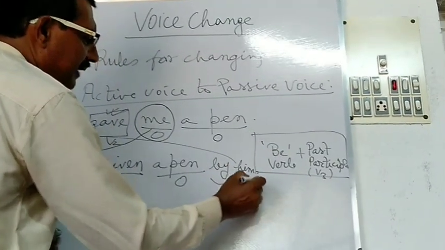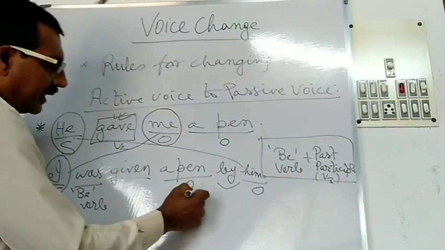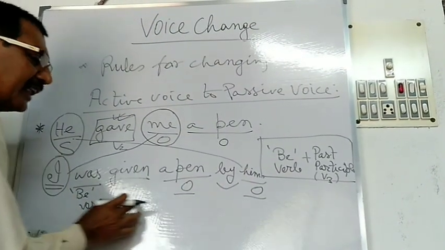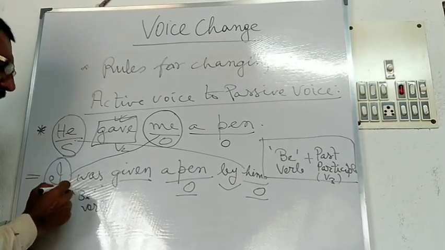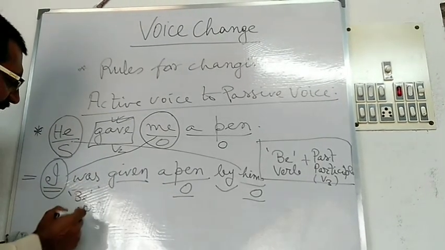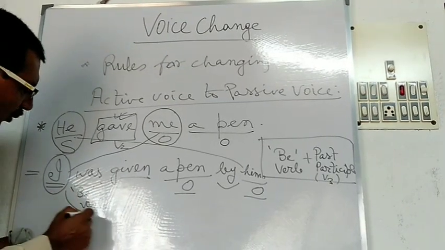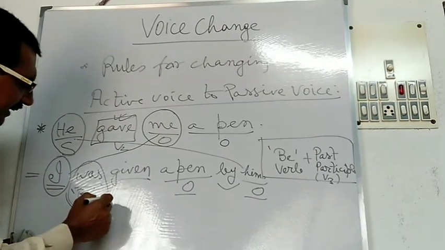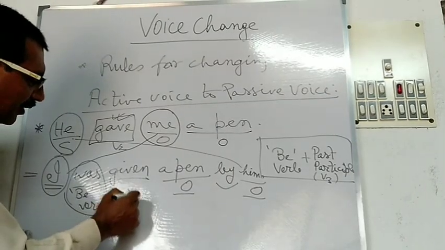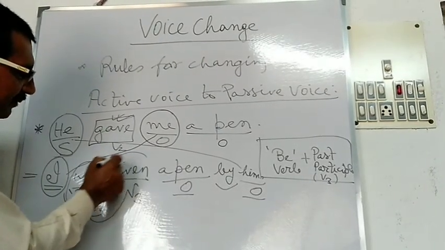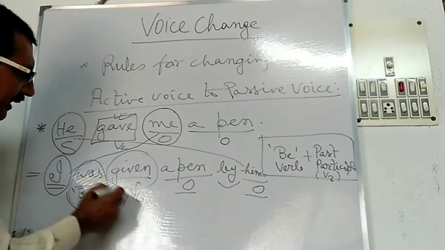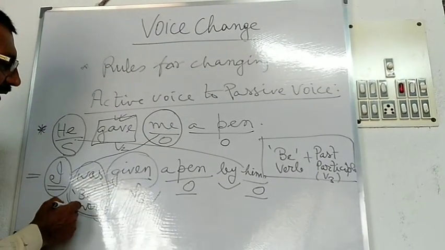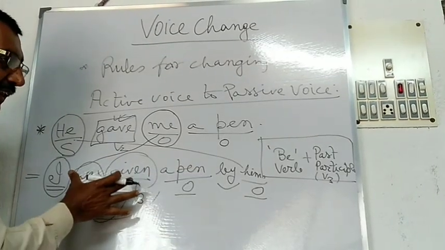Here him is the object. Here there are two objects in the passive sentence. This is called a passive sentence. How will you determine the verb as the passive verb? Here, as there is the be verb, was is the be verb, and just after the be verb there is the VT form. As there is the VT form just after the be verb, this is called the passive verb. Here this is a passive sentence.